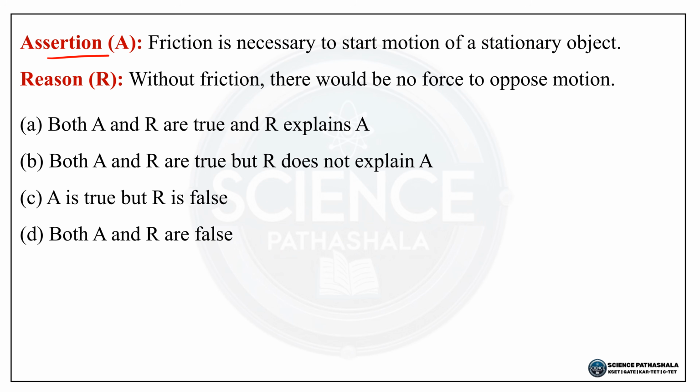Next question, assertion A, friction is necessary to start motion of a stationary object. Reason R, without friction there would be no force to oppose motion. Option A, both A and R are true and R explains A. Option B, both A and R are true but R does not explain A. Option C, A is true but R is false. Option D, both A and R are false.